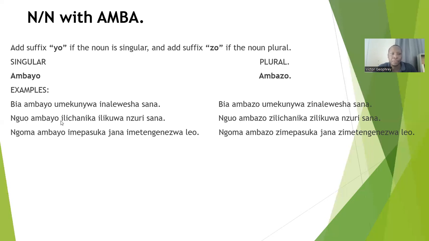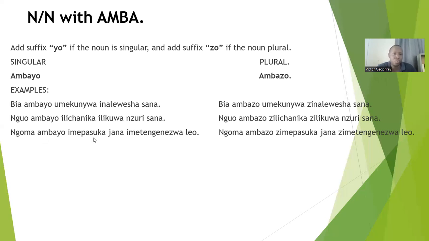Nguo ambayo ilichanika ilikuwa nzuri sana. In plural be nguo ambazo zilichanika zilikuwa nzuri sana. Nguo ambazo zilichanika zilikuwa nzuri sana.